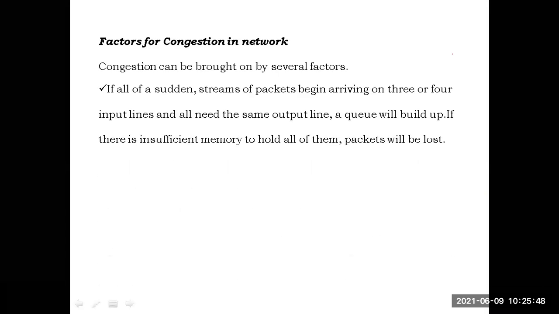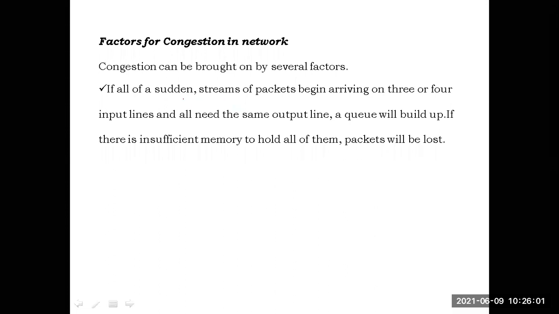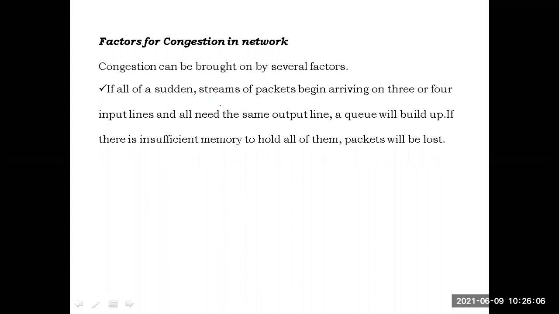We call that situation congestion in the network. Now, what are the factors for congestion in the network? What are the reasons for getting congestion? There are several reasons for congestion in the network. One reason is that all of a sudden, at a time, packets from 3-4 input lines are released into the network and all need the same output line. That is one situation where there is a chance of getting congestion.